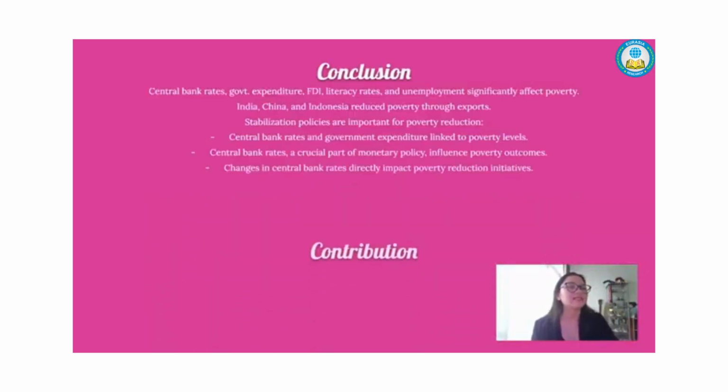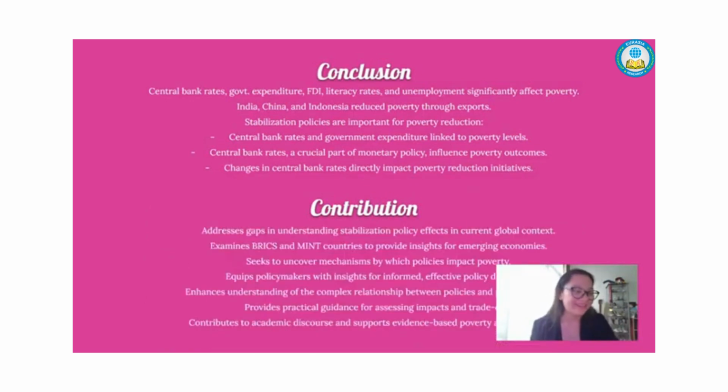Conclusion. This study examined stabilization policies' impact on globalization and poverty in BRICS and MENS countries from 2000 quarter 1 to 2019 quarter 4, where central bank rates, government expenditure, FDI, literacy rates, and unemployment significantly affect poverty. India, China, and Indonesia reduce poverty through exports. Stabilization policies are important for poverty reduction.